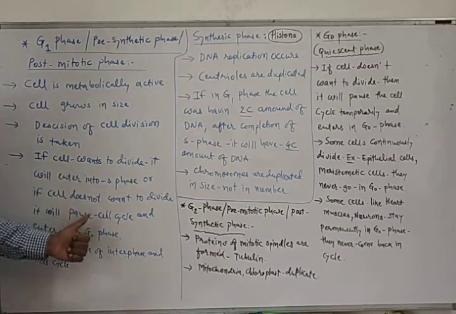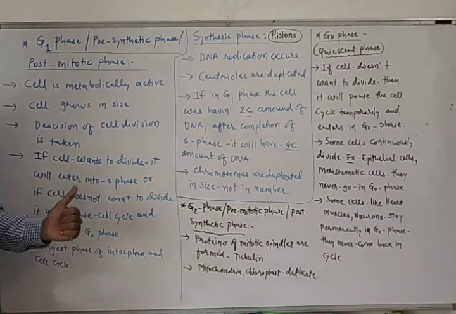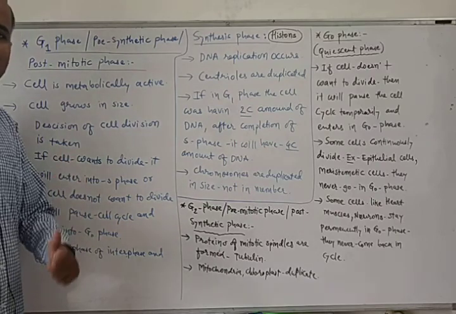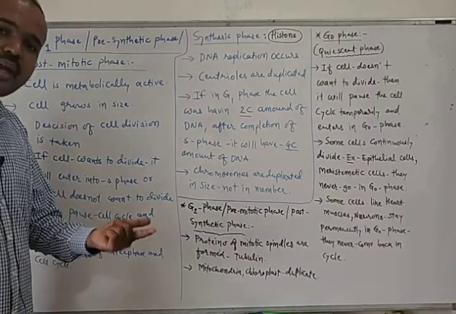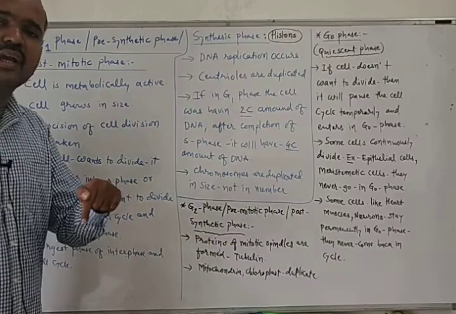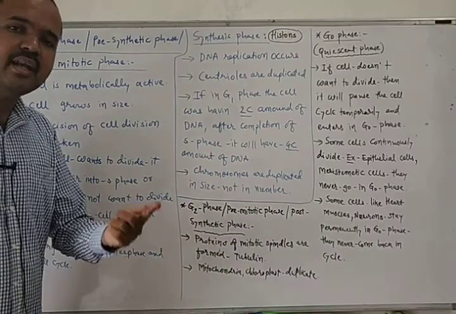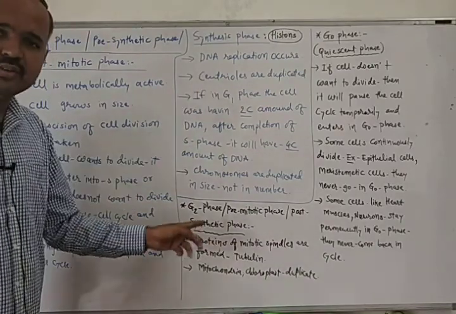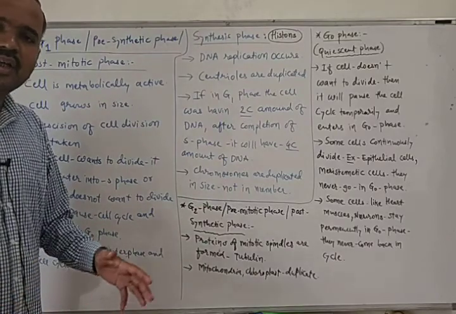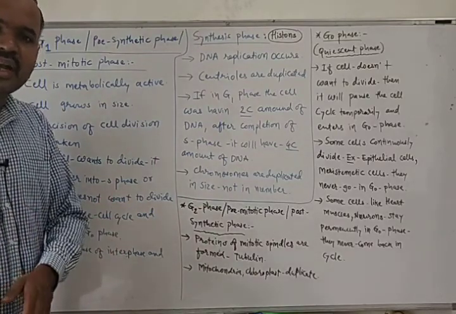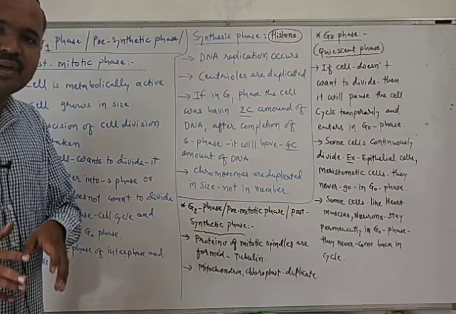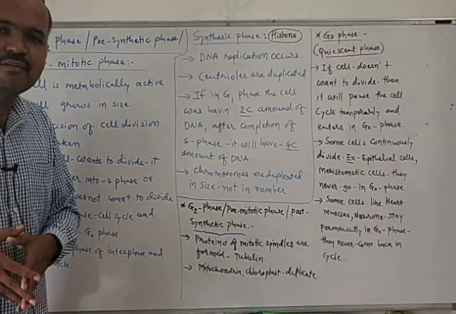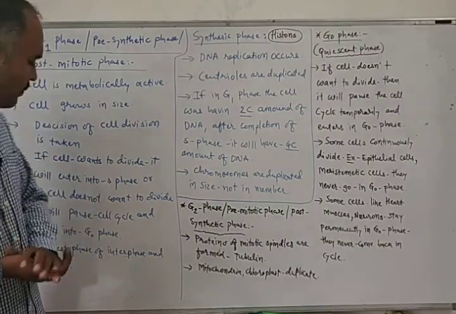This point is very important regarding G1 phase.